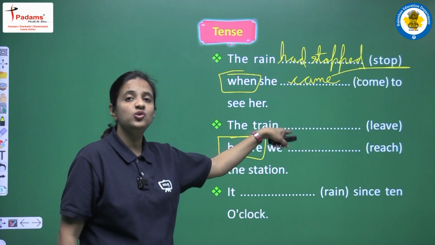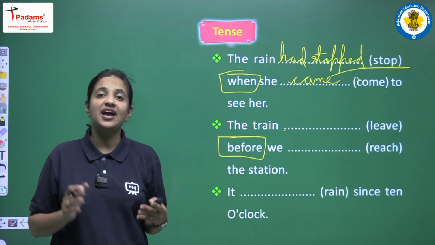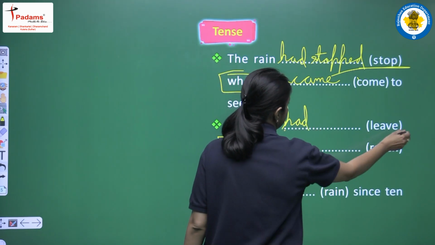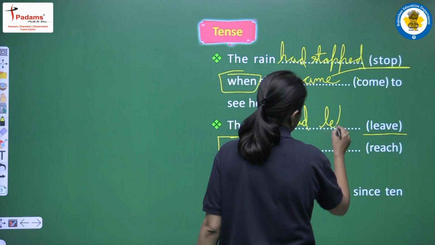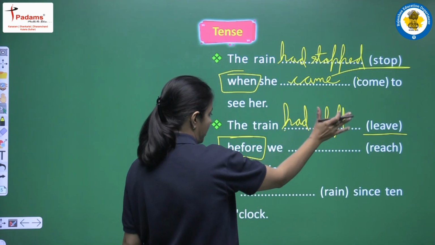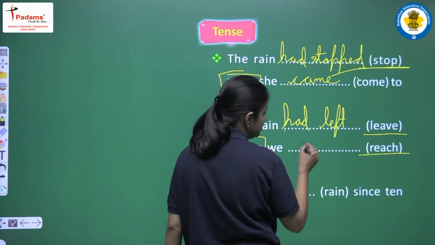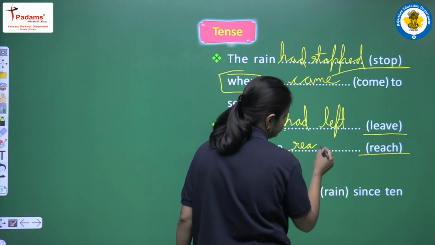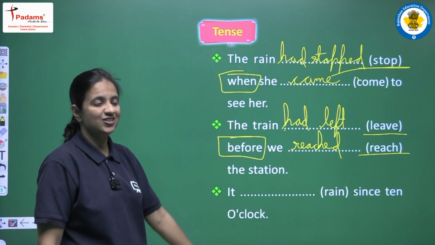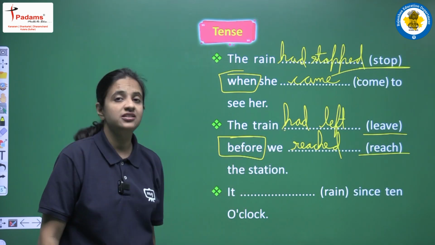So here we will use past perfect tense, and past perfect means had plus third form. So first of all we will use had. Third form of leave is left. So we will write: the train had left before we. Past simple means second form: before we reached the station. So the sentence will be: the train had left before we reached the station.